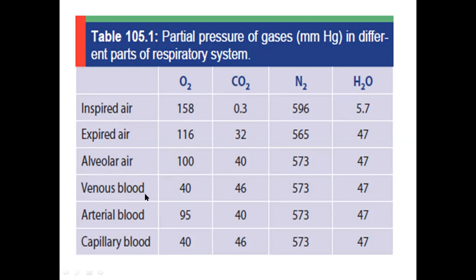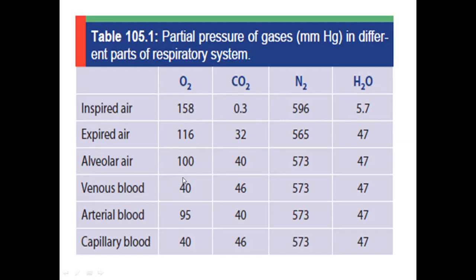From where is the pulmonary artery coming? Right ventricle. From where does blood into the right ventricle come? From the right atrium. From where does blood come into the right atrium? From the systemic veins, the superior and inferior vena cava, which are getting blood from the tissues. So the blood coming from the tissues will be high in carbon dioxide and low in oxygen.